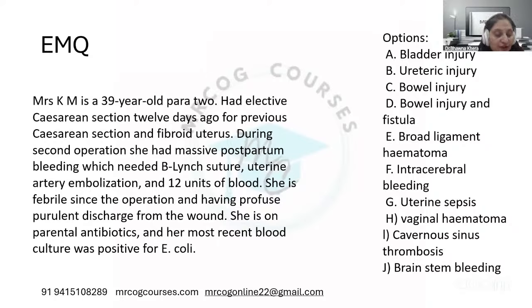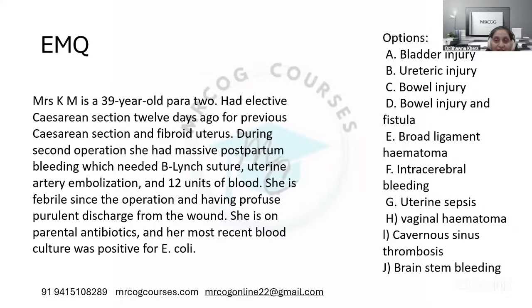Very good. So one of the answers is G. Another G, another G. Yes, it is G. What else? Yes, good. Everybody is coming up with G, and another answer which came up was D. So basically, I think this is purulent discharge from the wound in a febrile patient, so likely to be sepsis. So uterine sepsis is the correct answer.